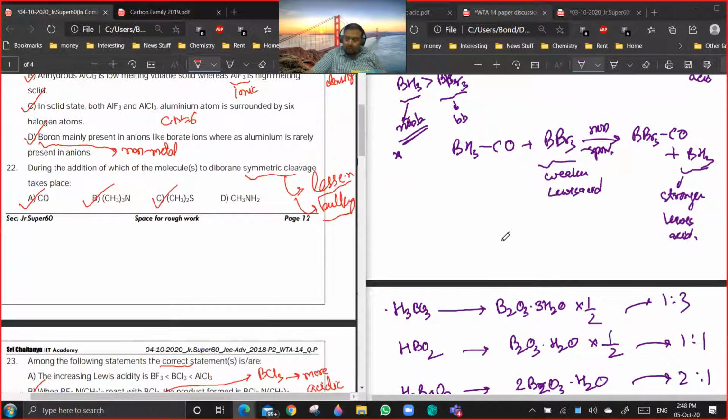Then only it will not attack the same carbon. So CO is less electronegative. This is having 3 CH3 groups, so it is bulky. Similarly, sulfur having 2 CH3 groups is bulky. And this is having only 1 CH3, so it will give both products, but it will be more towards the unsymmetrical cleavage. Are you getting a point? Yes or no?